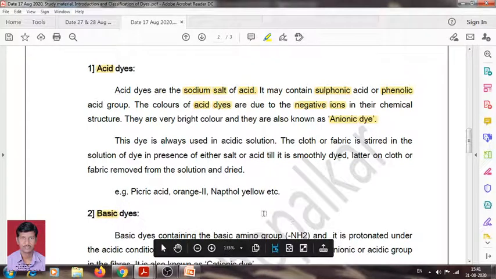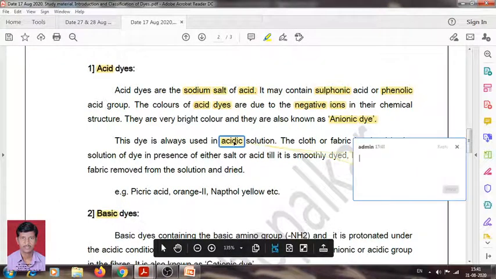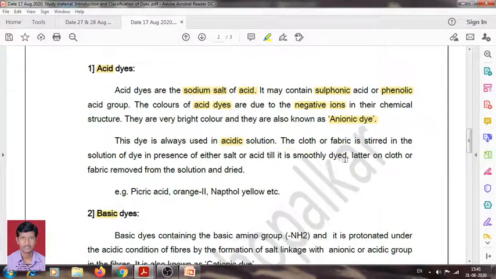Now these dyes are always used in acidic solution. When the cloth, fabric or material is stirred in the solution of dye in the presence of either salt or acid, it is smoothly dyed.